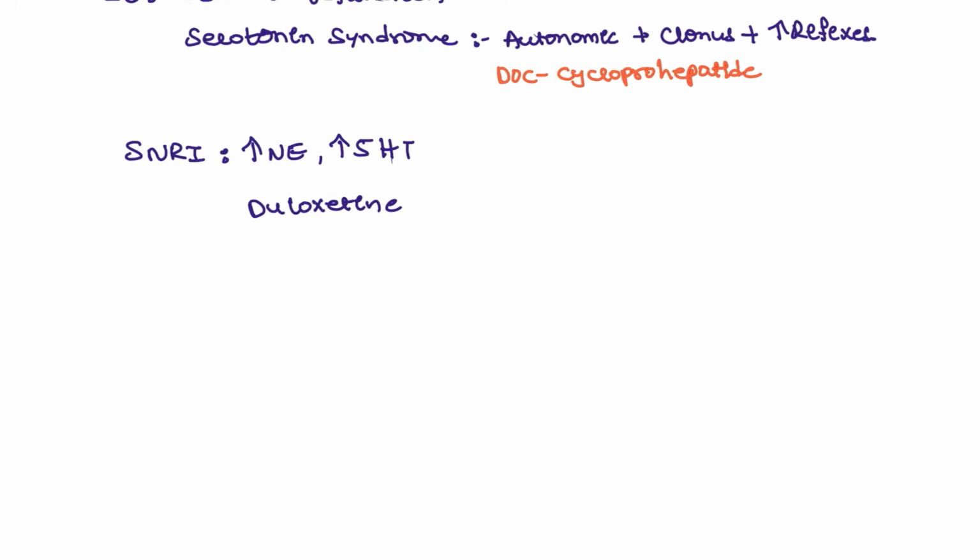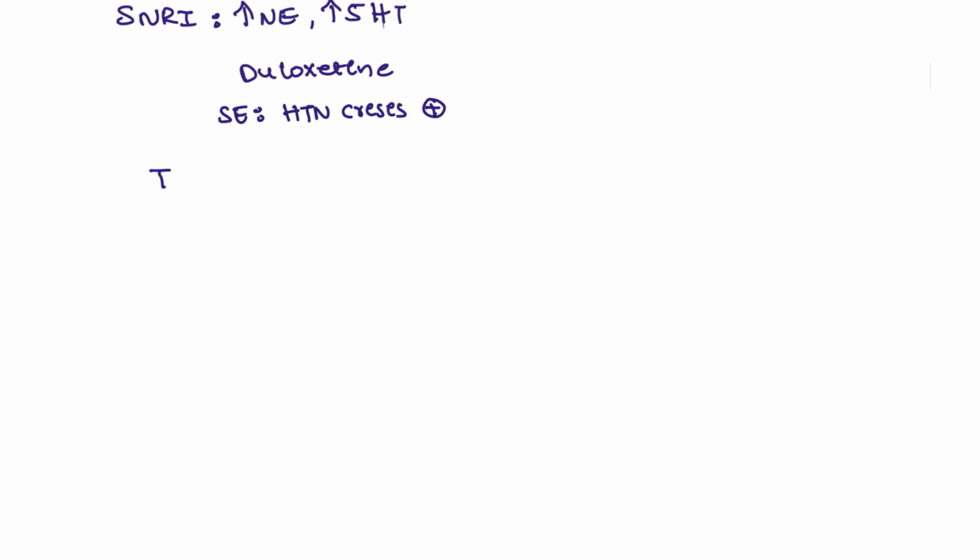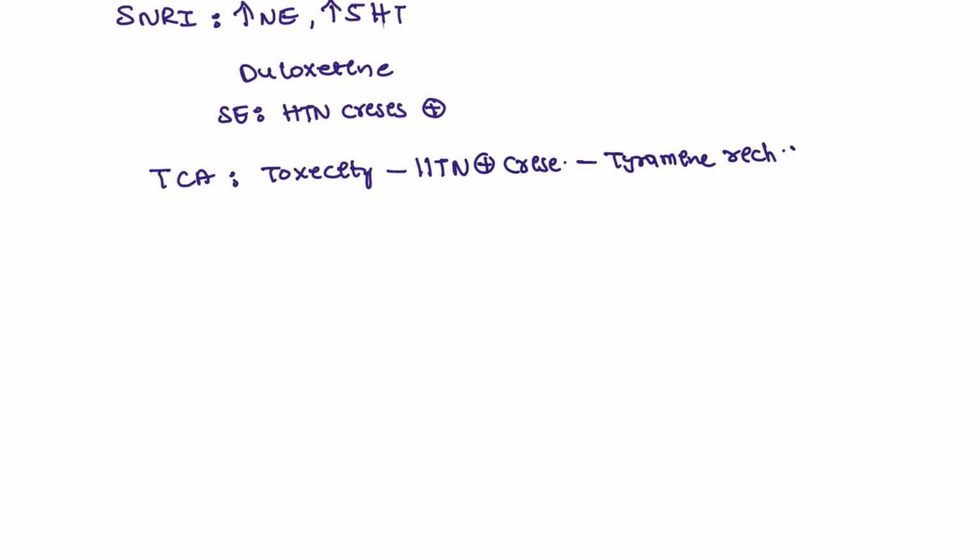Next, SNRIs also have the same side effects like serotonin syndrome, but the major side effect here is hypertensive crisis. So the patient can have the hypertensive crisis. Next, tricyclic antidepressants. These drugs will be having the major toxicity. Hypertensive crisis will be seen with these drugs, especially if the patient is taking tyramine rich food. For example, the patient is taking cheese, okay, or red meat. What happened? This will be causing the hypertensive crisis seen here.